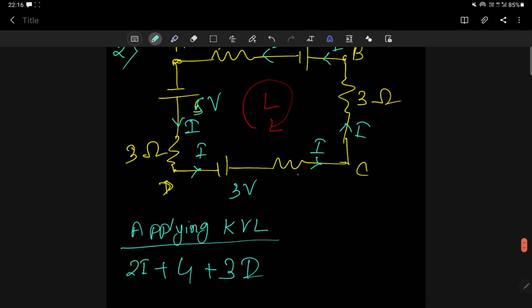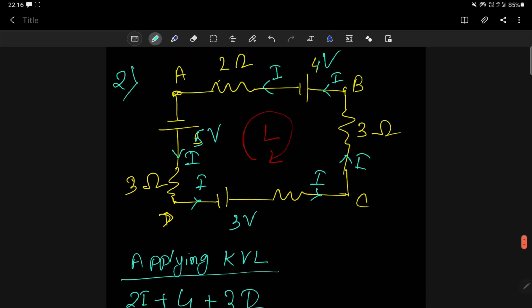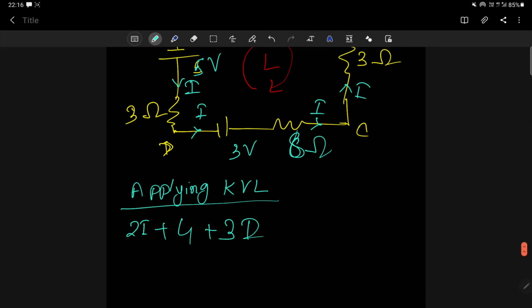Okay, suppose this is 8 ohm resistance. I have not given it. Now let me move from C to D. When I am moving from C to D, first I will see this resistance. Look, I am moving from right to left, C to D, but current is flowing in the opposite direction. So it will be plus 8I, understood? Then I will see this 3 volt source. I am moving from the positive terminal to the negative terminal. So it will be minus 3.